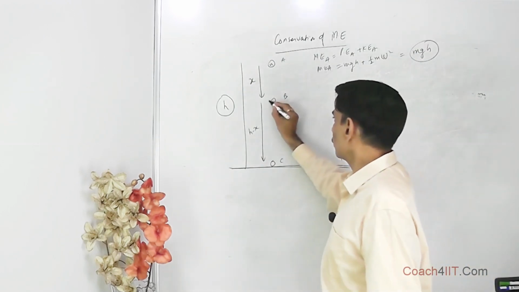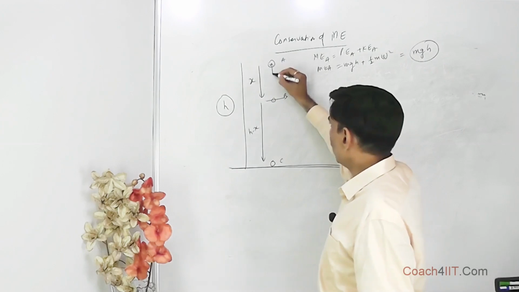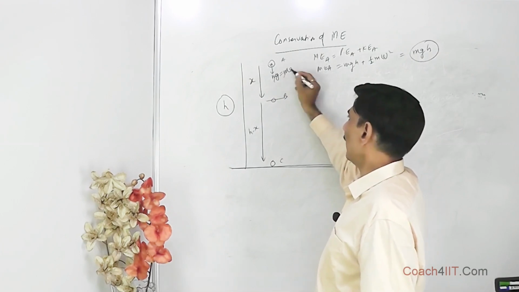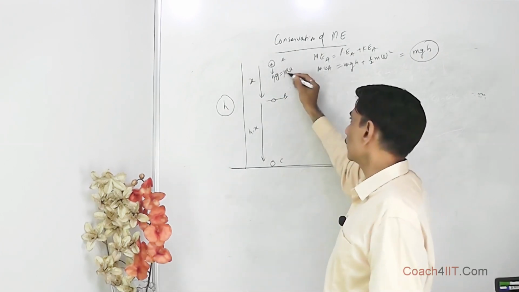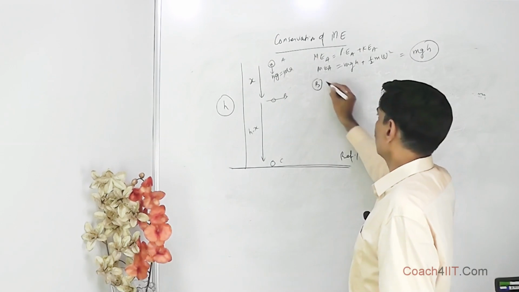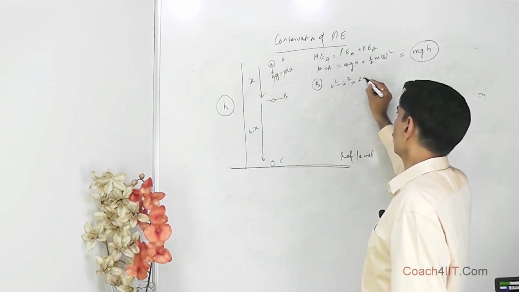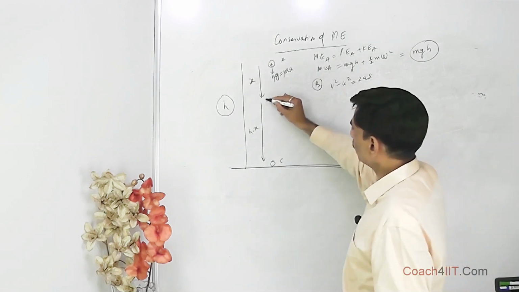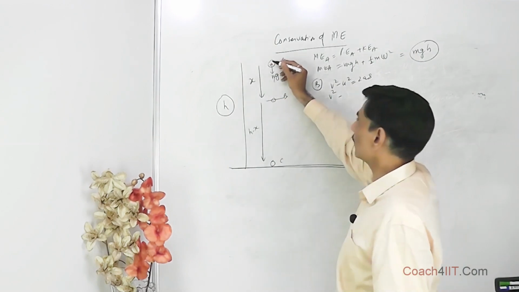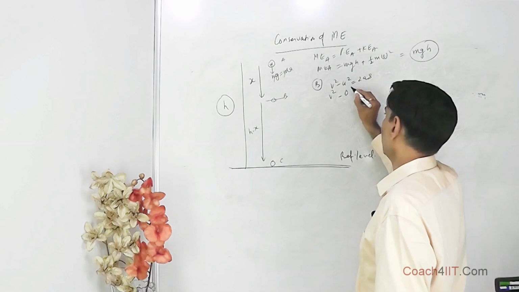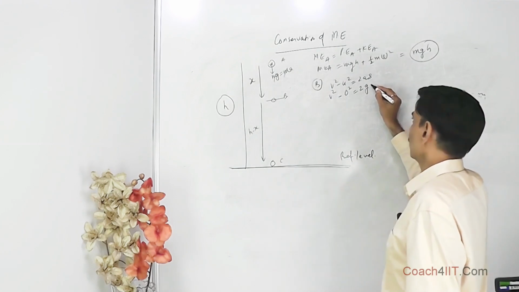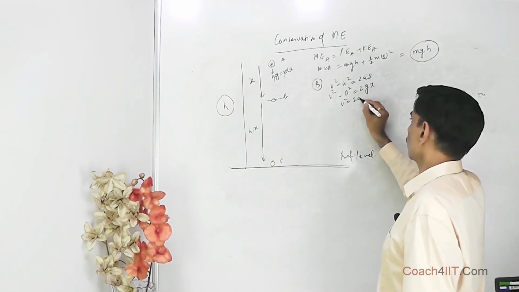Now let's take position B. When the body has gone from here to here, the force acting on it was mg. Force is equal to mass into acceleration, so it is accelerating with a equal to g only, that is, the acceleration due to gravity. So for position B, we use v square minus u square is equal to 2as. Here u is the initial velocity at this point, which is 0, as we have done in kinematics. 2a is 2g, and s is the distance x. So v square is equal to 2gx.